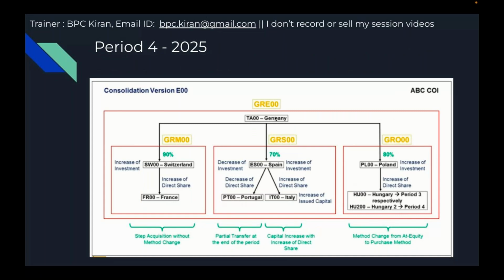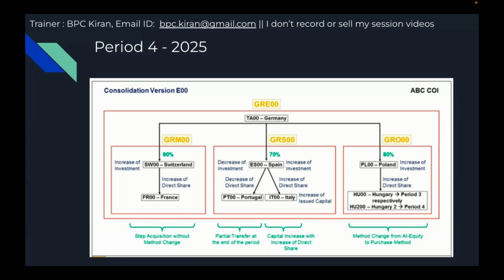In period 4, activity-based consolidation of investments, first we are going to understand Switzerland to France in the Central Europe group, where they increase. In period 3, their investment was 60%. In period 4, they decided to increase the percentage by 10%, so the investment percentage is 70%.